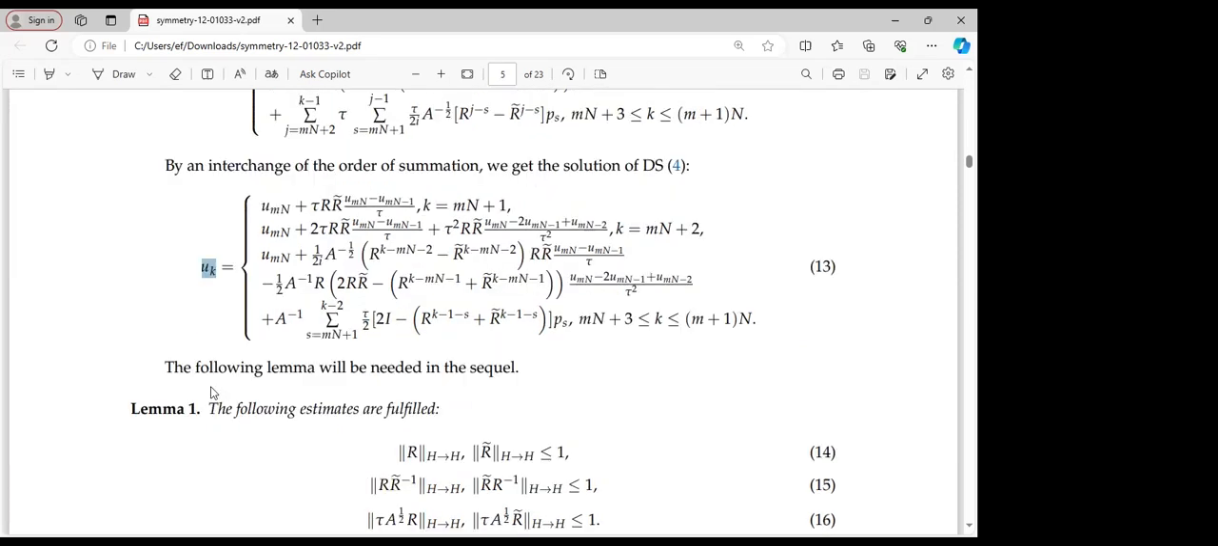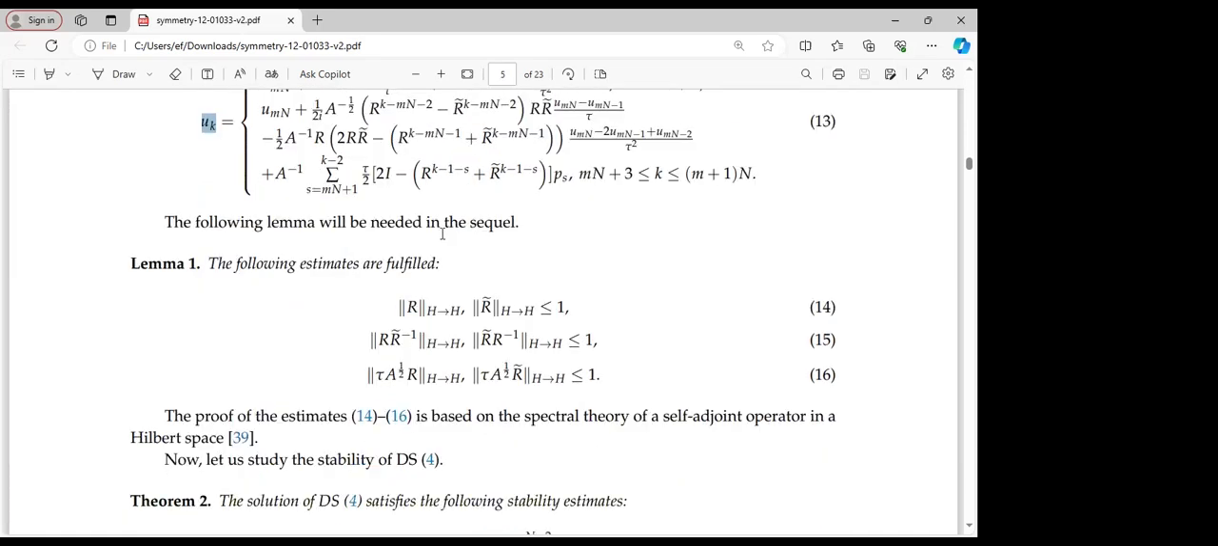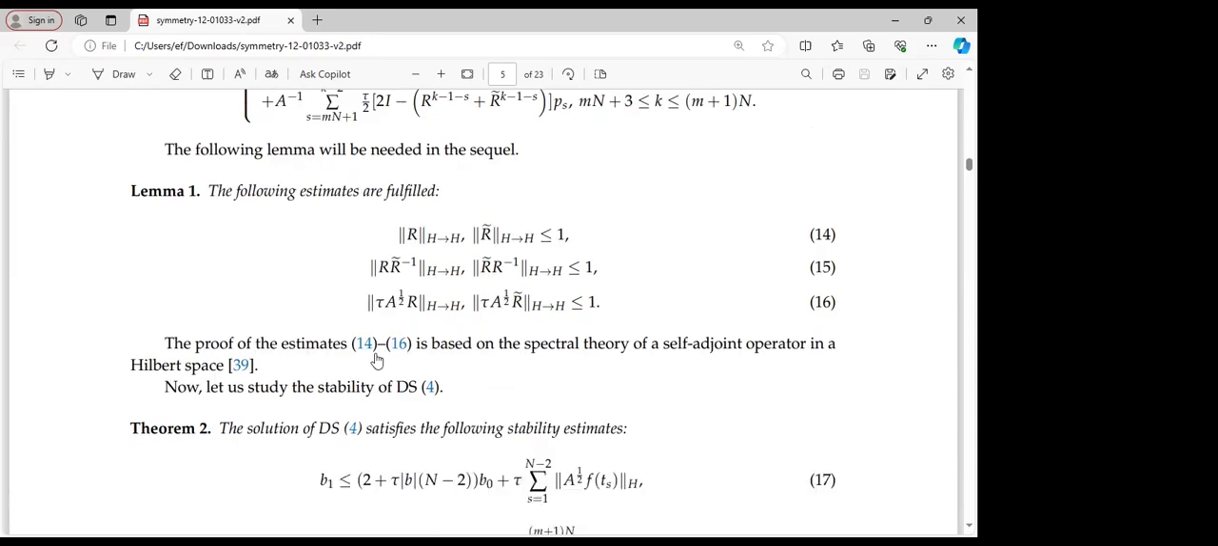We also have some lemmas that are very important in what we are doing presently. The following lemma will be needed in the subsequent part of this problem. We have equations 14, 15, as well as 16. These are very important estimates regarding R and R bar. If we want to go through the proof of these estimates, it is just straightforward.